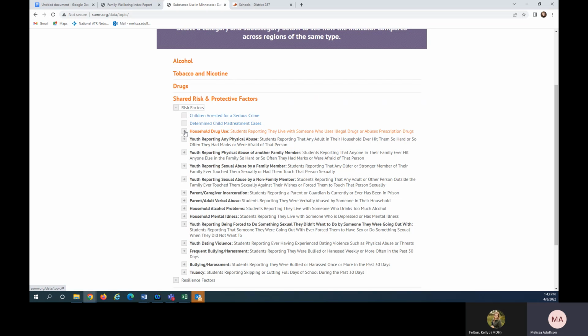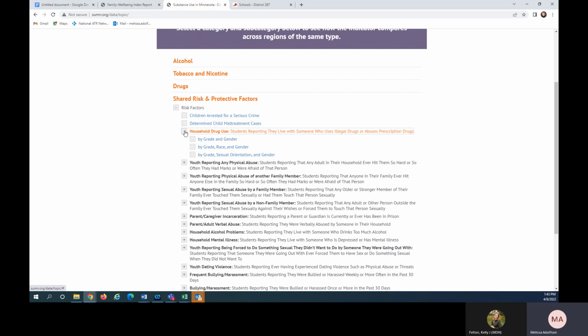If you click on that first Minnesota Student Survey item of household drug use, you can see that there are options. The by grade and gender option will allow you to take a look at data down to the county level. Unlike the Minnesota Department of Education portal, this site does not drill down to the district level. Data by grade, race, and ethnicity and gender can be found for the state as a whole and for the metro and non-metro areas of the state. And then the data that are available by sexual orientation are only available at the state level.